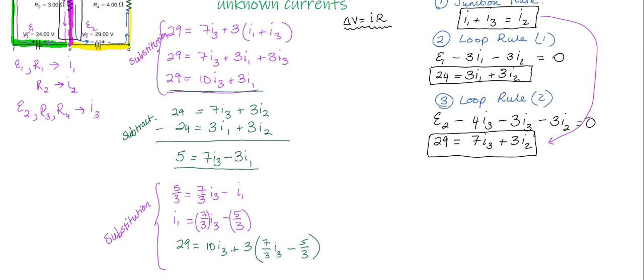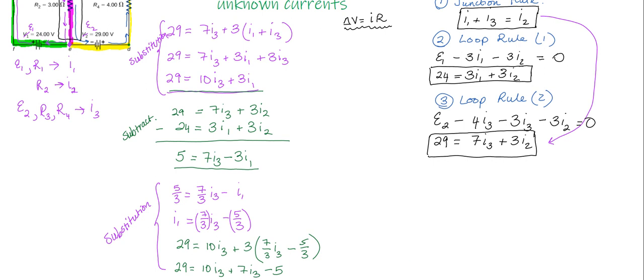Okay, so when I do the distribution through here, I get 29 is equal to 10I3 plus 3 times 7 thirds, which these 3's will cancel, and I'll be left with 7I3 minus 5, because these 3's will cancel. So you see, it's not so bad.